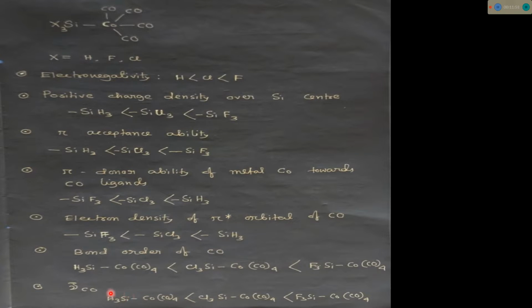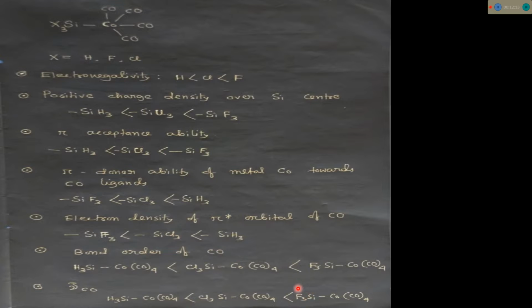Simple things: SiH3 is less pi accepting, it will accept less electron density from the cobalt metal center. The cobalt metal center will donate more electron density towards the pi star orbital of the CO or carbonyl ligand. With more electron density in the pi star orbital, the bond order becomes less. Bond order becoming less means the bond becomes weak.